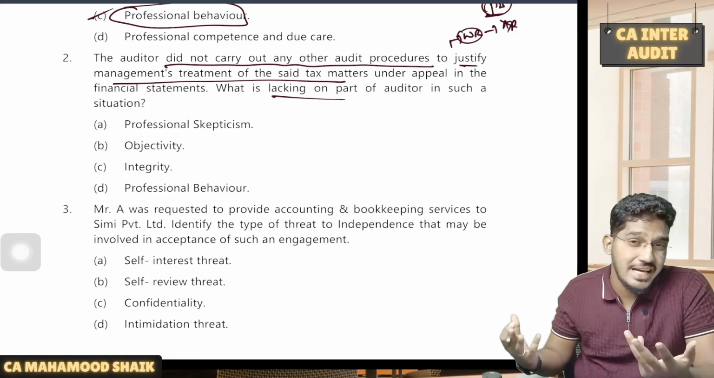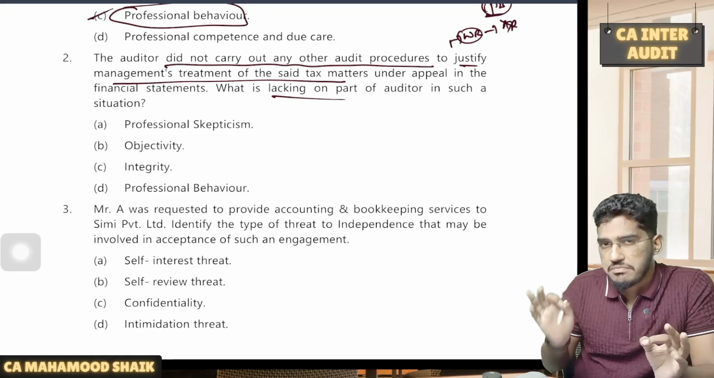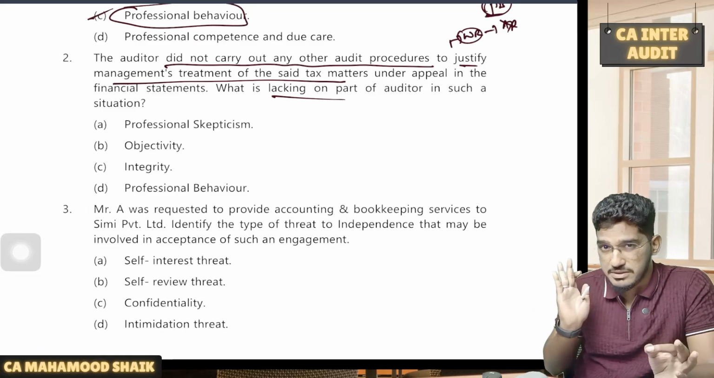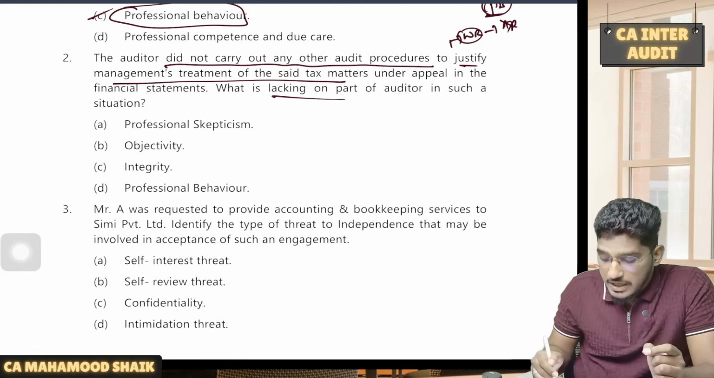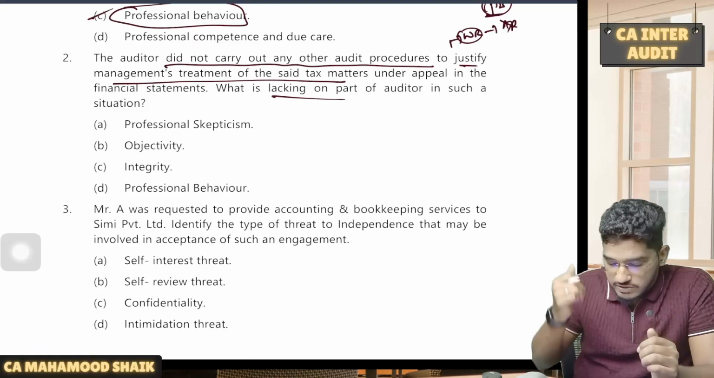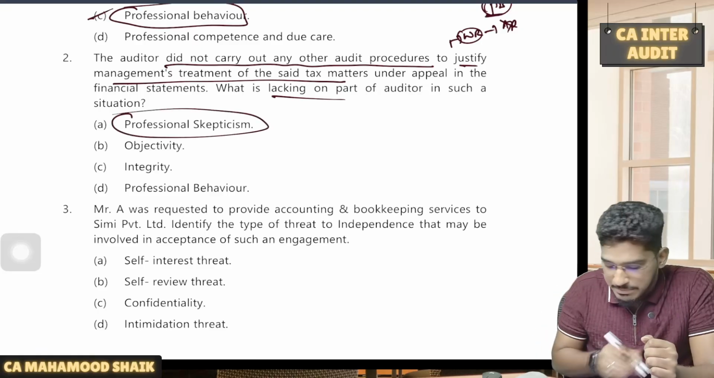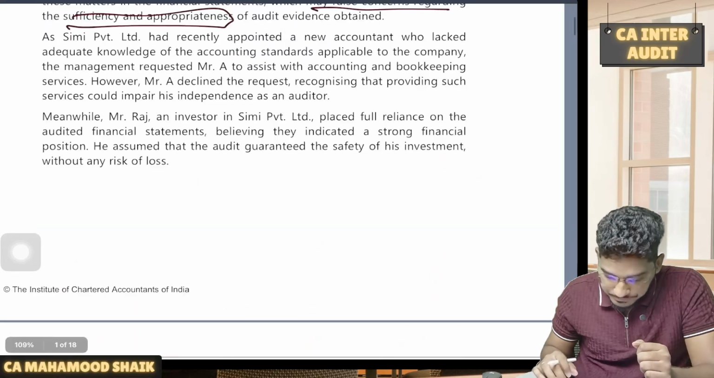So which quality is lacking on him? See, one of the most important qualities and characteristics which every auditor must possess is professional skepticism, having a questioning mind. You can't blindly accept whatever management says. So here in the given case, if the auditor has blindly relied only on written representation, which quality is he missing? Professional skepticism he is missing. So what is missing here? Professional skepticism is lacking here.